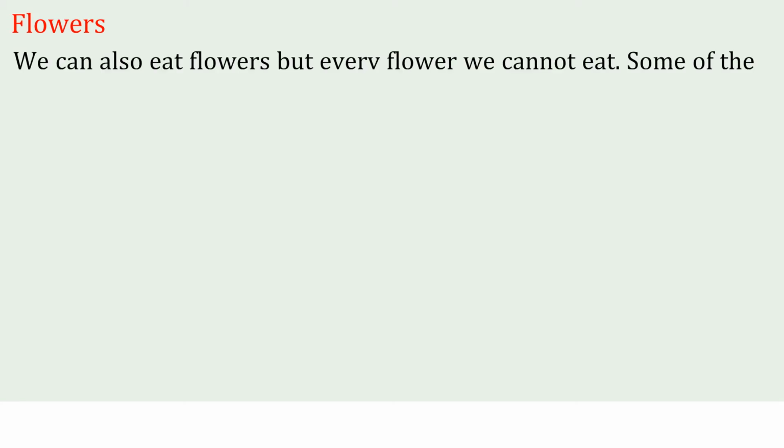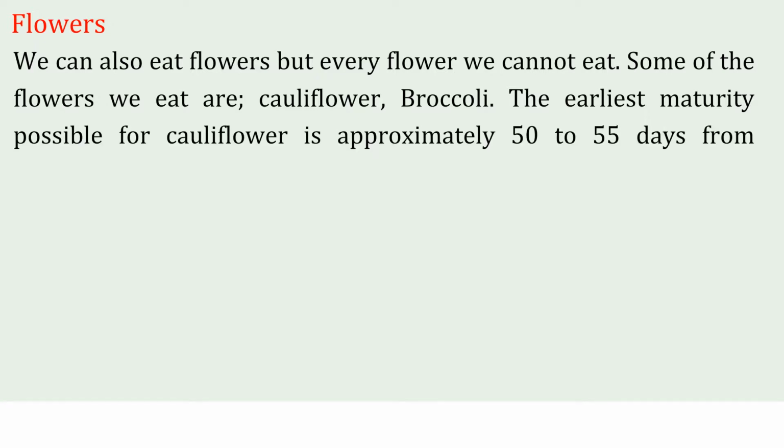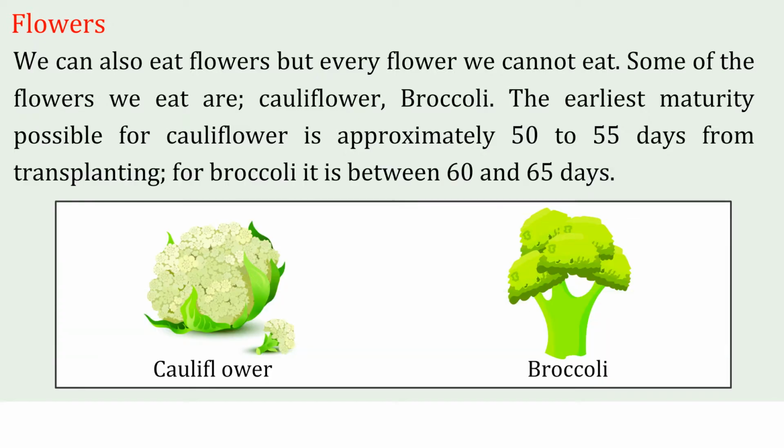Flowers: we can also eat flowers, but every flower we cannot eat. Some of the flowers we eat are cauliflower and broccoli. The earliest maturity possible for cauliflower is approximately 50 to 55 days from transplanting. For broccoli, it is between 60 and 65 days.